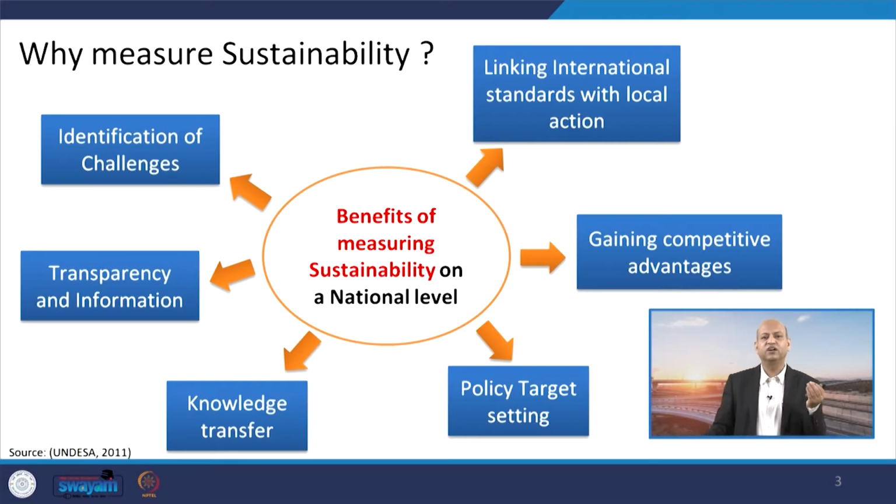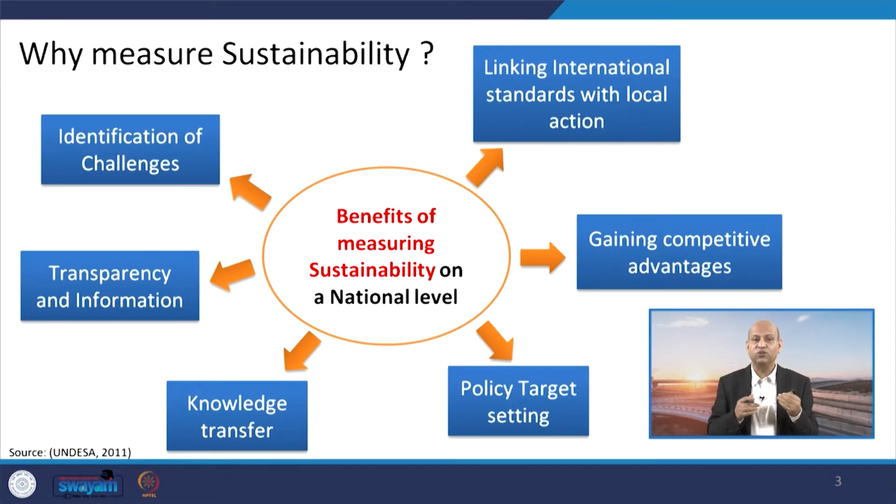Then gaining competitive advantages, because whenever we have something in a sustainable way, the market value of that thing increases, because people are becoming more and more aware of the sustainability aspects of products and services. And then policy target setting: for setting the policy targets, again the measurement of sustainability is a must, otherwise how can you set the target for designing or achieving certain policy programs.